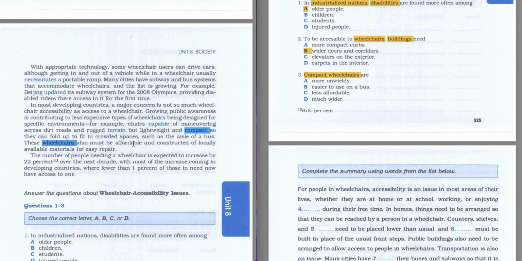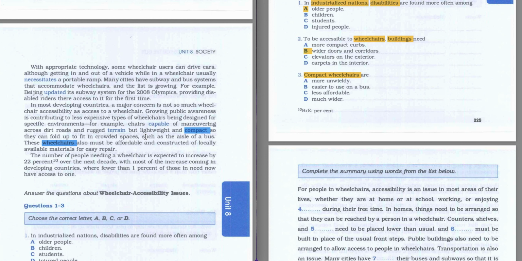It basically continues the idea in the first sentence. So let's read these two sentences, and try to find the answer to our question. Growing public awareness is contributing to less expensive types of wheelchairs being designed for specific environments.